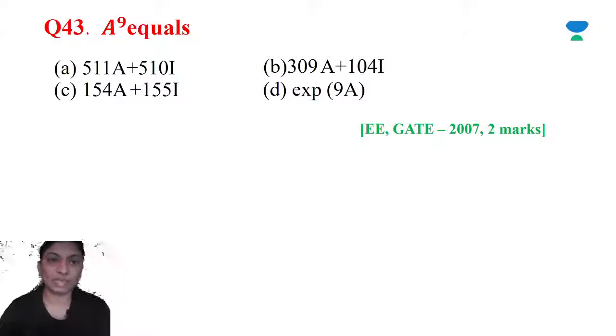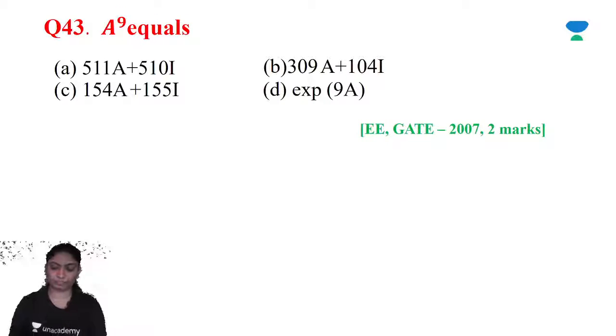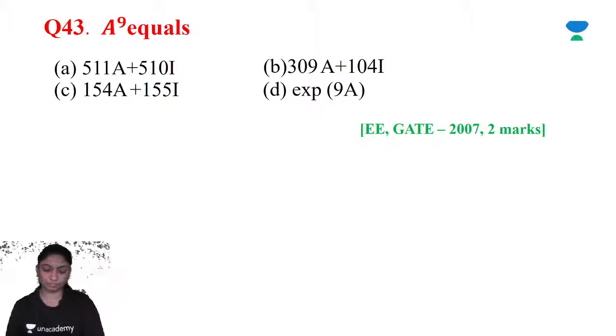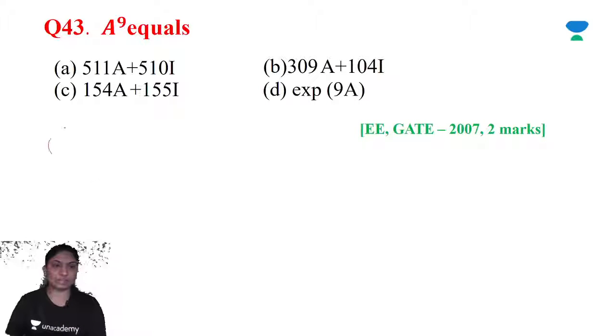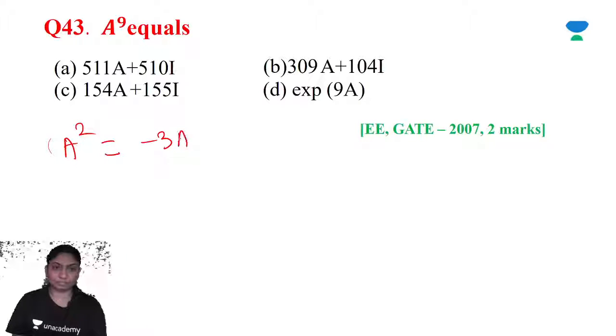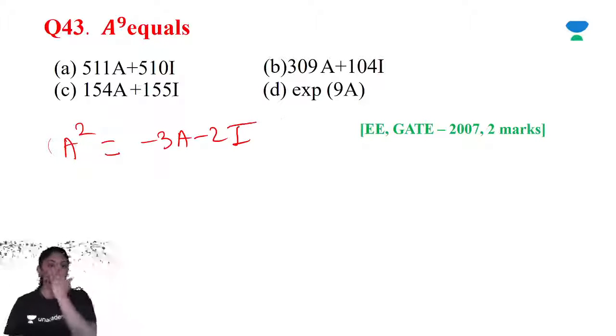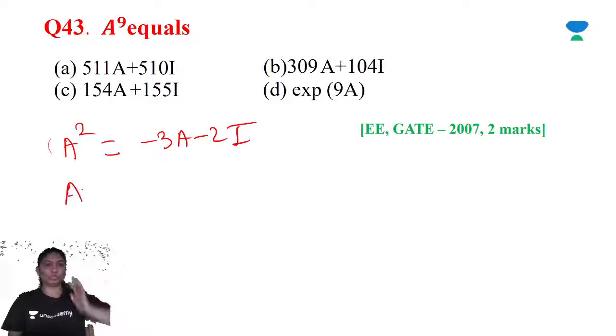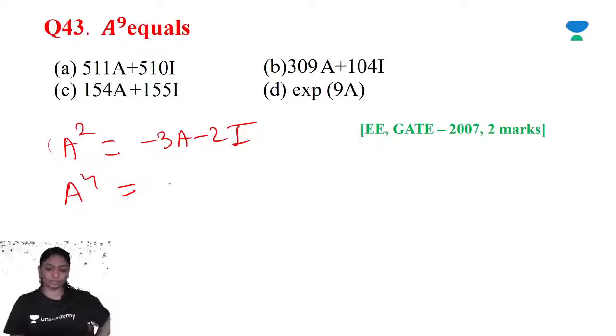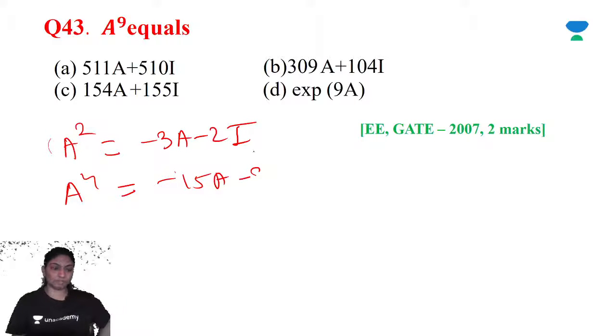Now A raised to 9 equals to. So here we can find A raised to 9, since every square matrix satisfies its own polynomial. Okay. So after doing A raised to 4, you can calculate A raised to 4 is minus 15A minus 49.